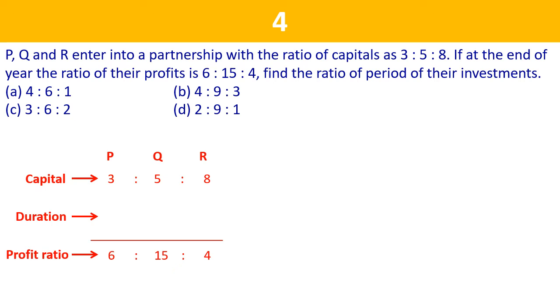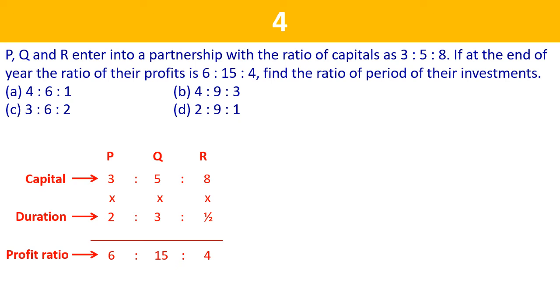यहाँ पर 3 से हमको क्या नंबर को मल्टीप्लाई करना पड़ेगा टू गेट 6? ऑब्वियसली यहाँ पर अपने को 2 लिखना पड़ेगा, दैट इज 3 into 2 will make the profit ratio as 6. यहाँ पर 5 is given as a capital for Q, so we need to multiply 5 with 3 to get 15, and for R here it is 8, so we should multiply this with 1 by 2 to get the profit ratio as 4. So the duration will be obviously 2 is to 3 is to 1 by 2.